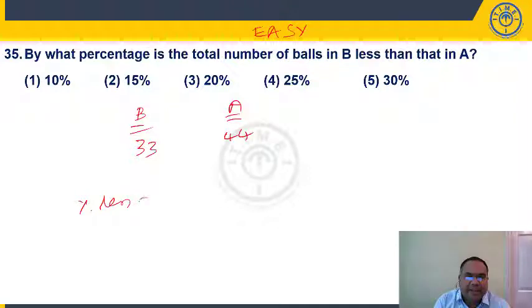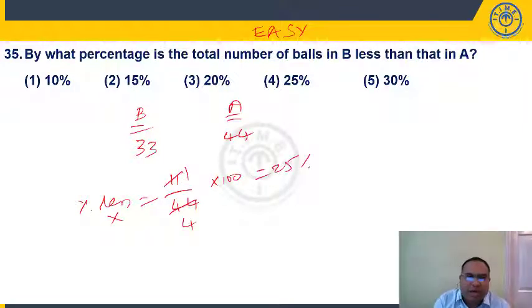Percentage less is the difference, 11, divided by the larger value, 44, into 100. 11 upon 44 is 1 by 4. 1 by 4 is nothing but 25%. 25% is present in choice 4.